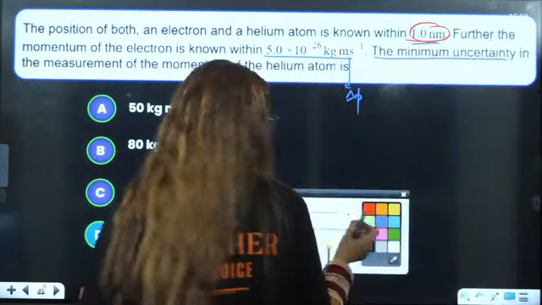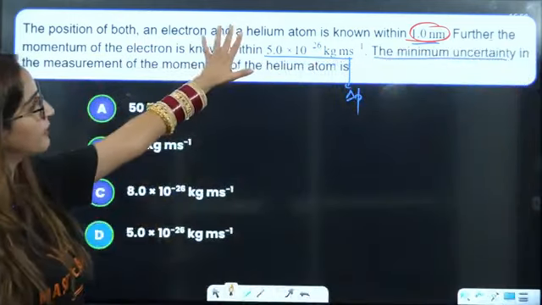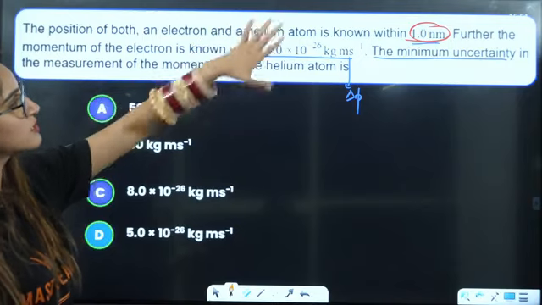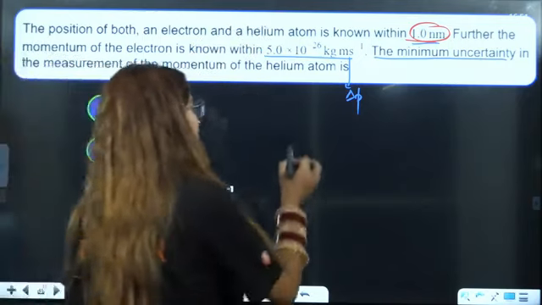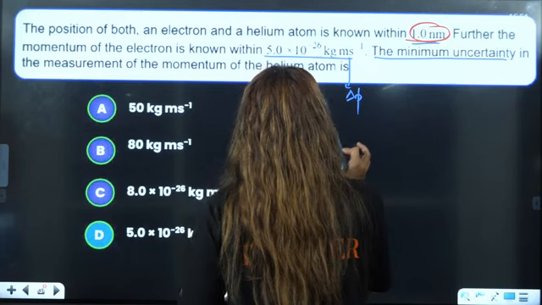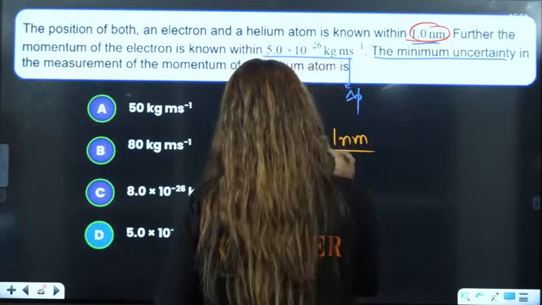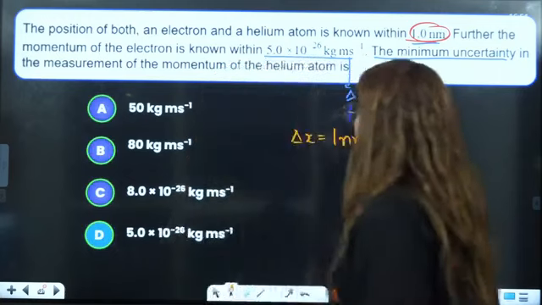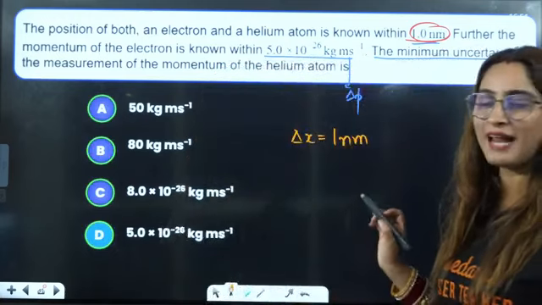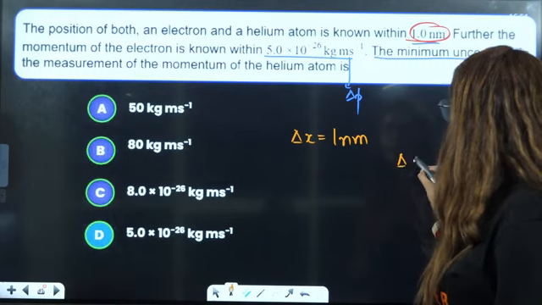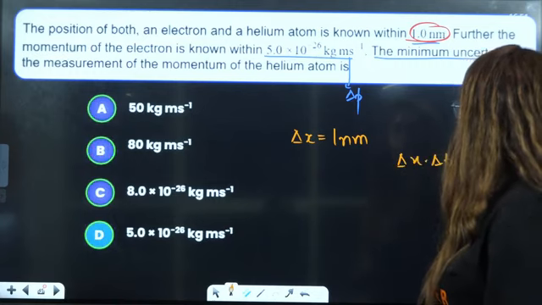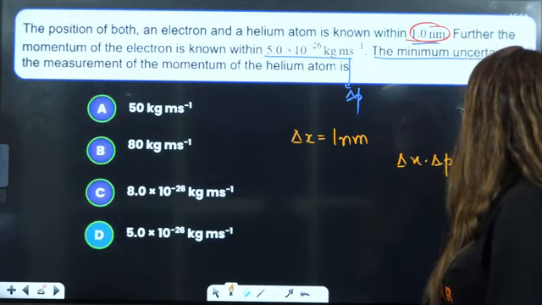So two things are there. Electron and helium atom position is known within this distance. So that means delta x of both is 1 nanometer, right? Delta x of both are 1 nanometer. We know that delta x multiplied by delta p is greater than or equal to h by 4 pi.